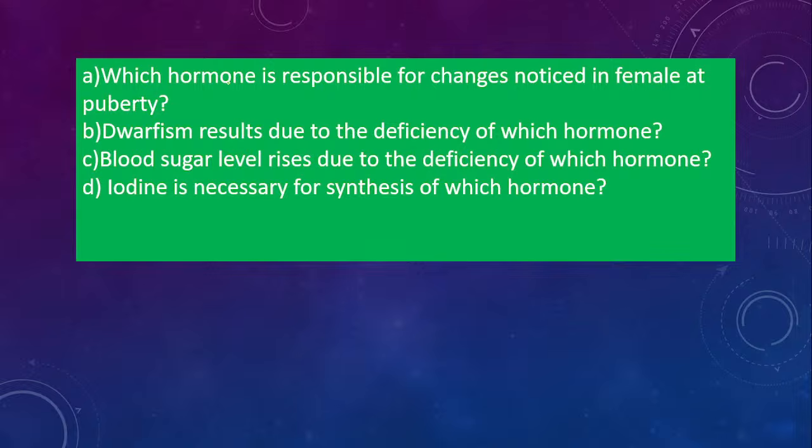Which hormone is responsible for changes noticed in females at puberty? Next question, dwarfism results due to a deficiency of which hormone?